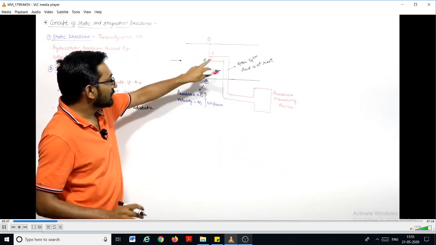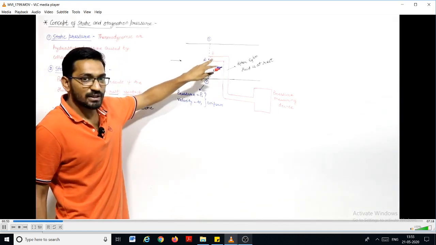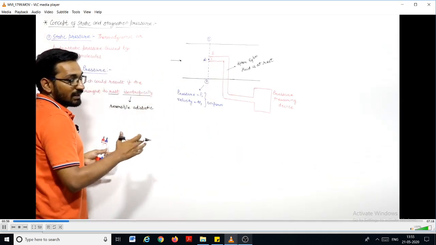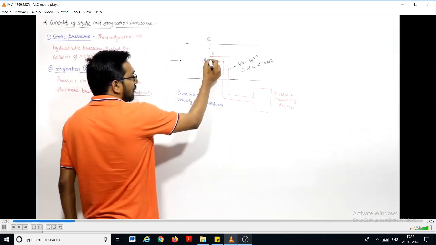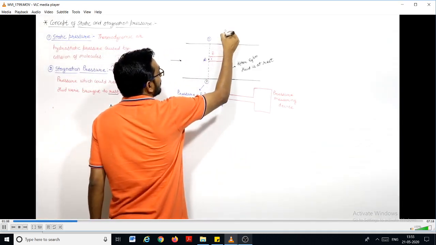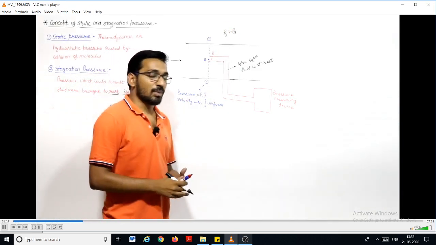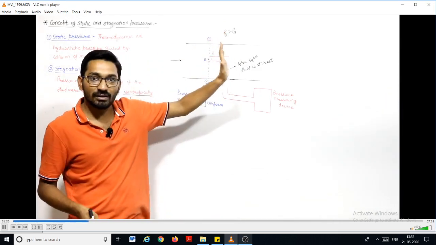So the pressure at any point in the tube, including the point B, which is just inside the tube, will be more than at A, where the flow velocity is there. The pressure at point B, if we measure it, will be more than point A. Point B is in this tube, just at the entry of the tube, right?